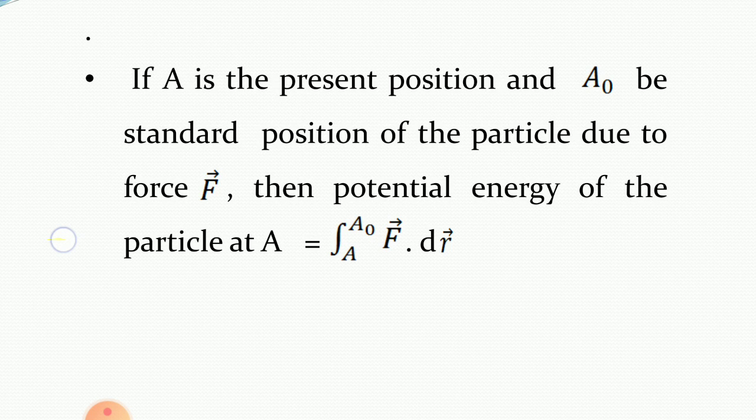Listen again. If A is the present position, A suffix 0 is the standard position of the particle due to force F bar, and dr bar is a small displacement, then potential energy of the particle at A is equal to the integral from A to A0 of F bar dot dr bar. Now this is a formula.